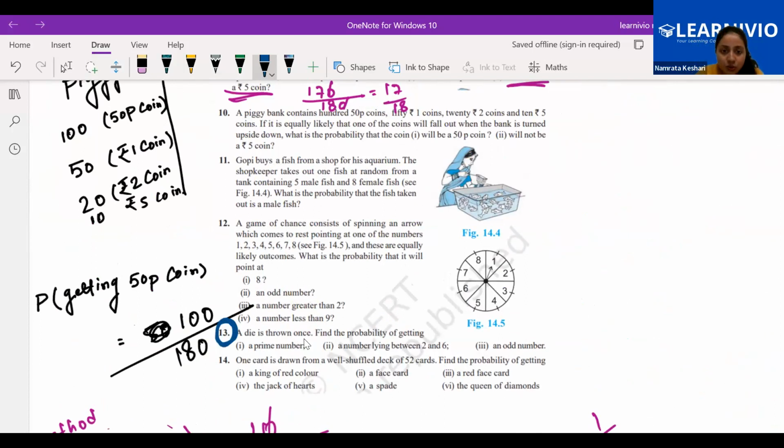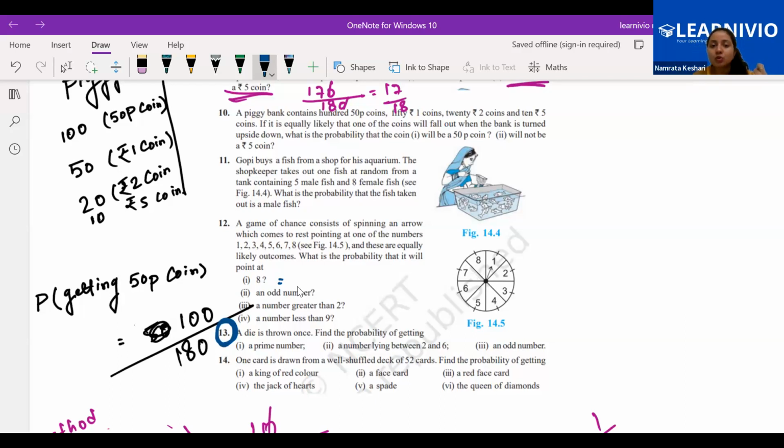A die is thrown once. What is the probability of getting a prime number? Okay, this one is also very easy. A game of chance consists of an arrow. These are equally likely. What is the probability that it will be 8? This is also easy. When there is a game of chance like this, the arrow will go on any of the numbers. Again, what is the favorable outcome? What is the total outcome? Probability of getting 8.